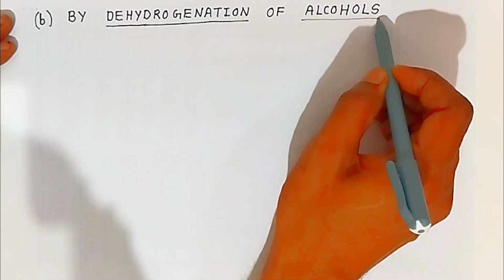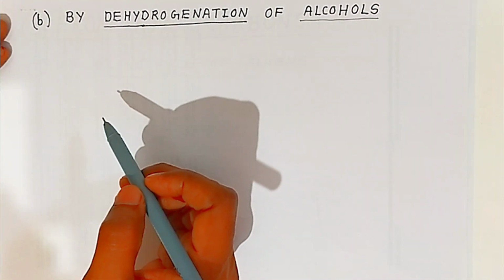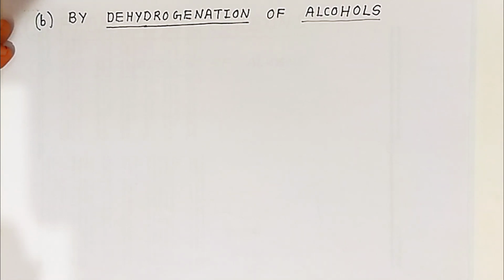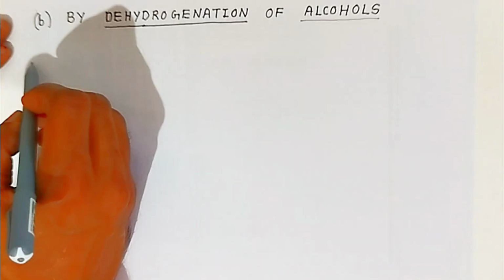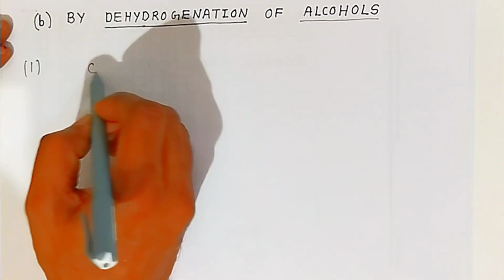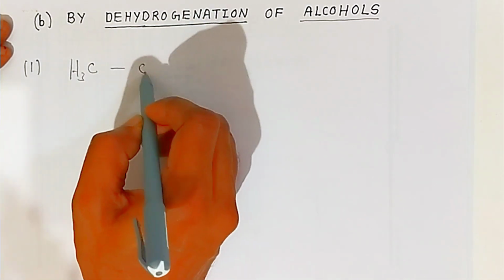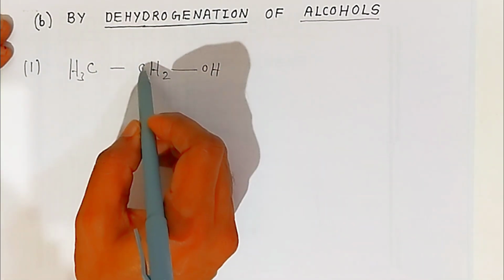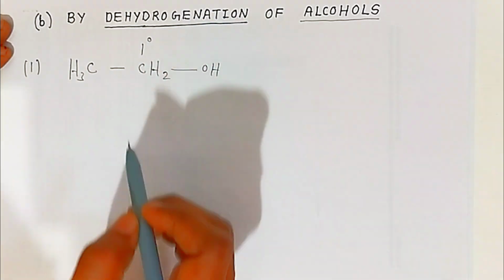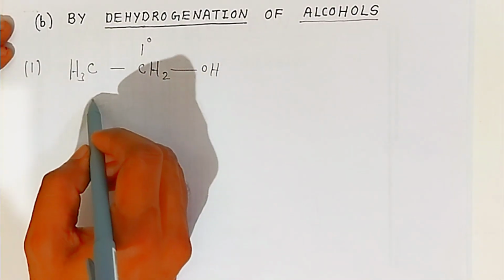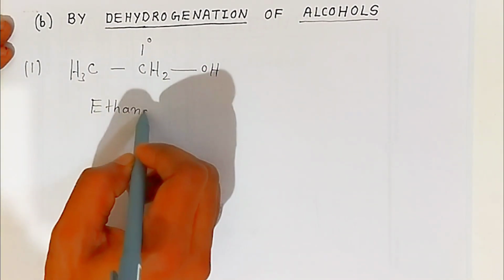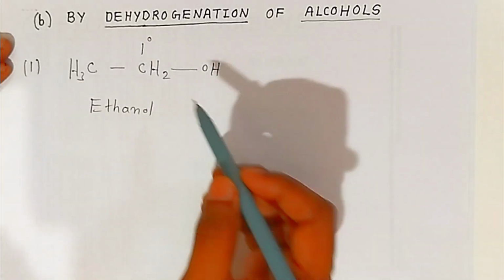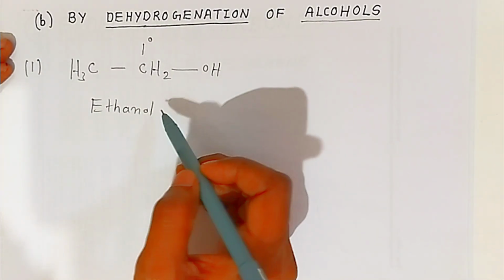If alcohol is given, how are you going to prepare aldehydes and ketones? Here also we are going to use primary and secondary alcohols. Here I am going to take the example of ethanol, CH3CH2OH. The OH is attached to this carbon, which is a first degree carbon, so it is a primary alcohol. The example is ethanol. This is the primary alcohol I have taken.